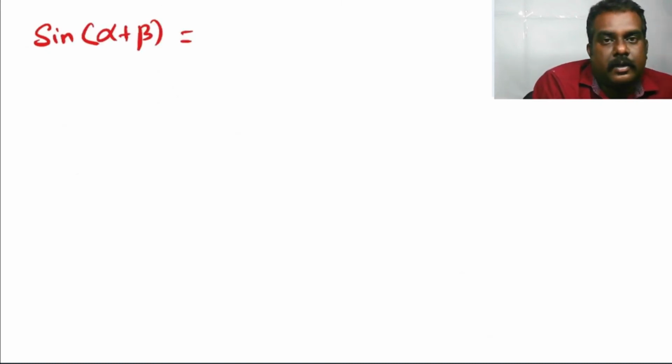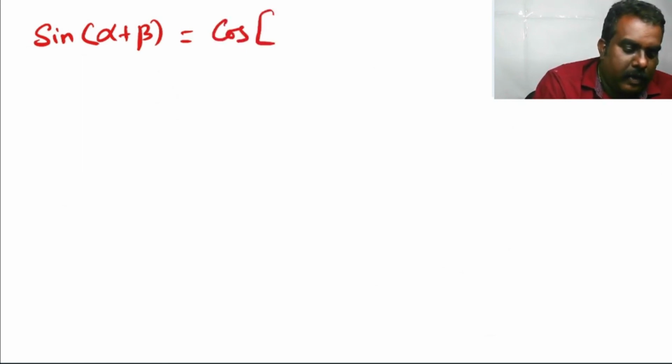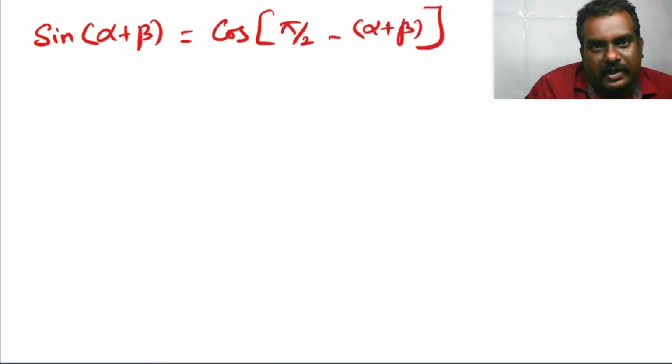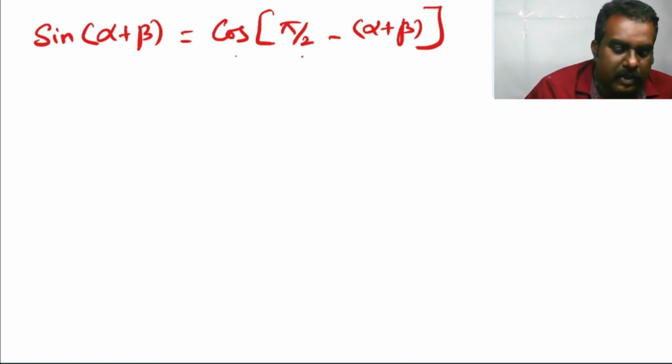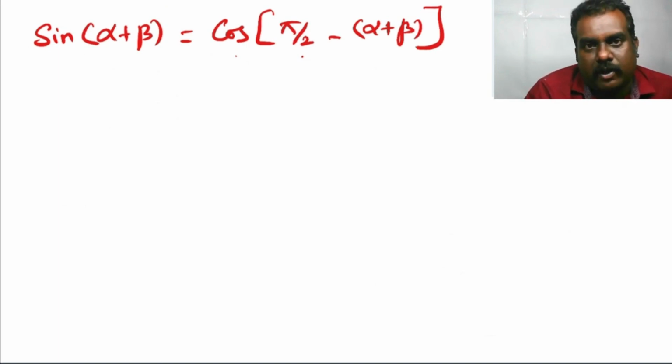Next, I am going to explain the formula for sin alpha plus beta. The sin alpha plus beta can be written as cos of pi by 2 minus alpha plus beta. We know that cos 90 minus theta is sin theta. So, cos 90 minus alpha plus beta is sin alpha plus beta. That's the reason I took cos of pi by 2 minus alpha plus beta is equal to sin alpha plus beta.